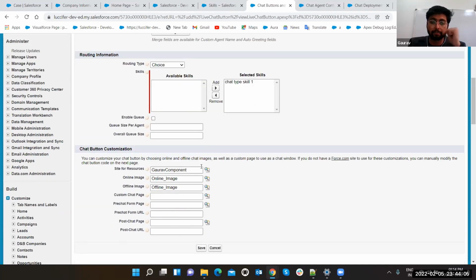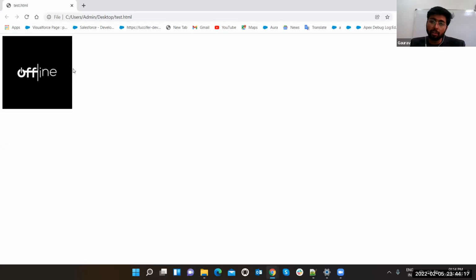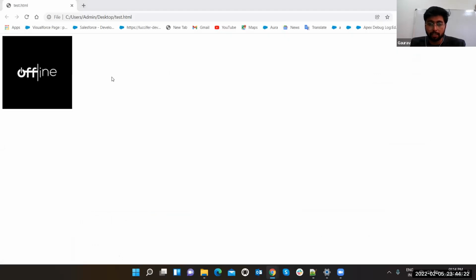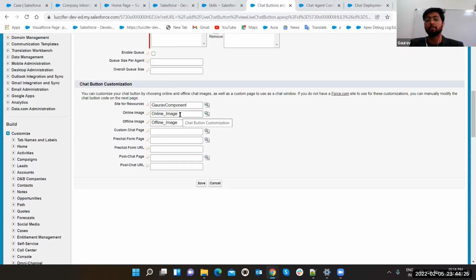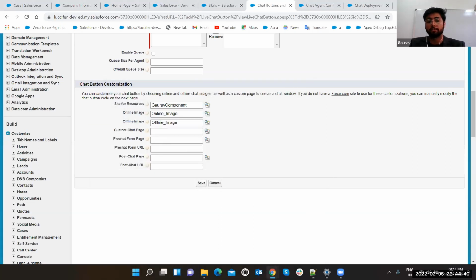Okay. Now this is the site resources section. What is this? Online image and offline image. If you are online, it shows the online image; currently we are offline, so it is showing the offline image. You cannot put the image directly. If you click on this search button, it is going to show you static resources. Inside Salesforce, we have static resources. In static resources, you have to upload the image, and then you can use that image here, so that whether you are online or offline, it will show you different images. You can also put the text inside your code, which we have pasted in the notepad. Just click on the save button.